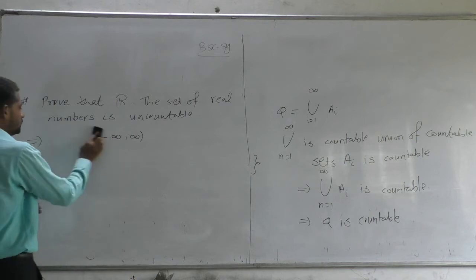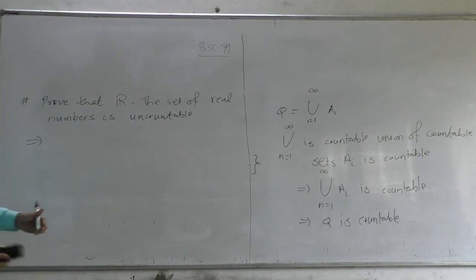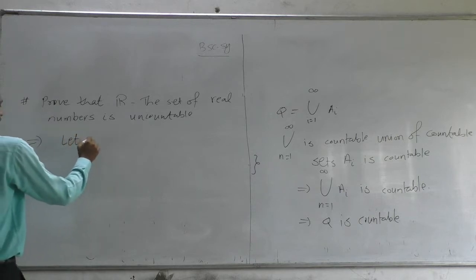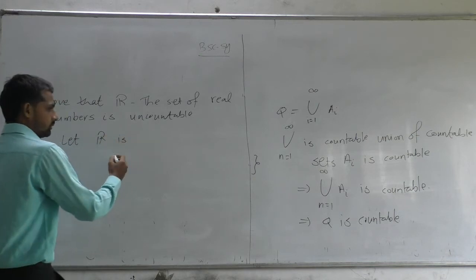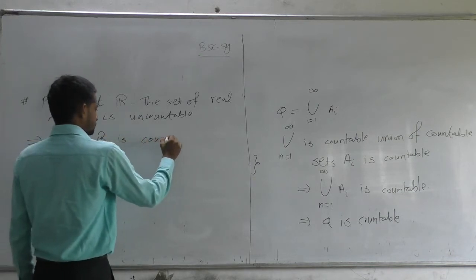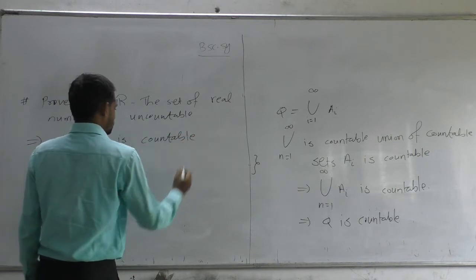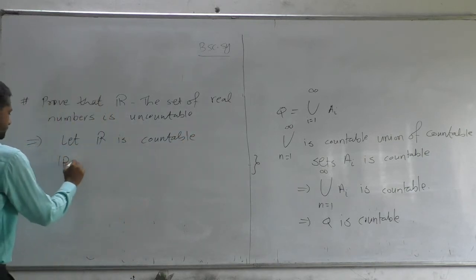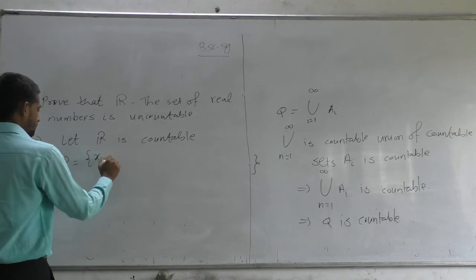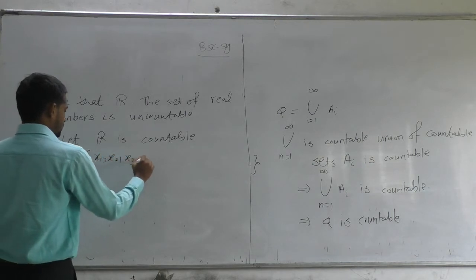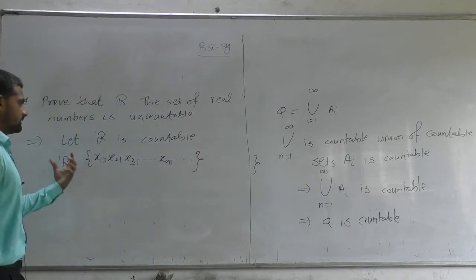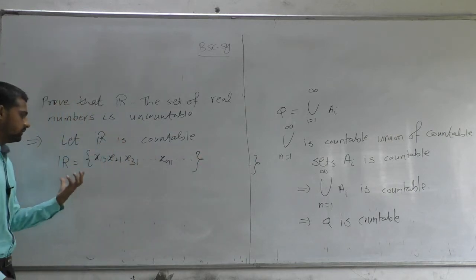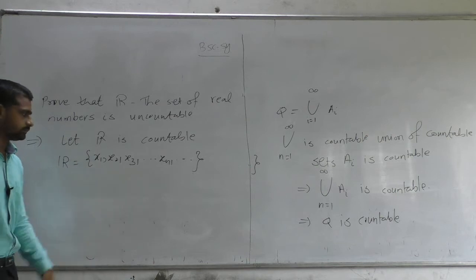I am going to give you a detailed proof of this example. Let us argue by contradiction: let R be countable. Hence we can write R as x1, x2, x3, dot dot dot xn, dot dot dot, since R is countable.